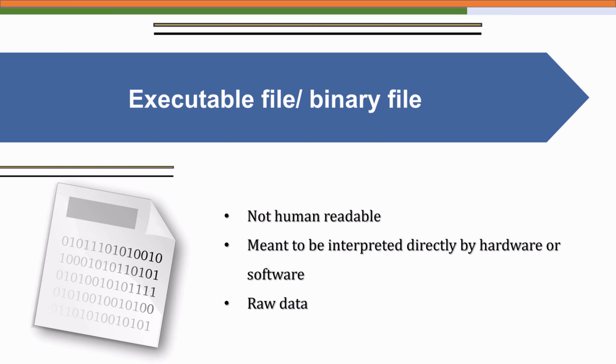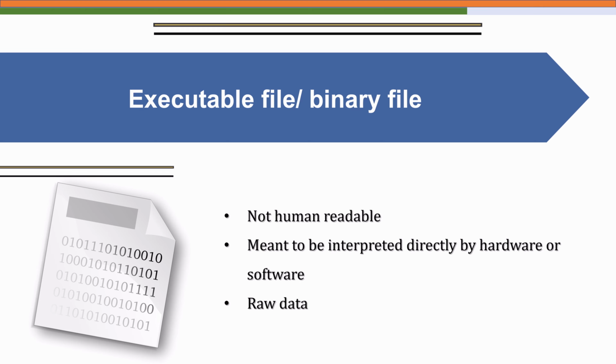So these bytes are pure binary data, not textual in nature. So if you try to open an exe file in a text editor, you will just see strange or unreadable symbols and characters. That is because these files are not meant to be interpreted as text. They are meant to be interpreted directly by the hardware or the software that understands the binary format.